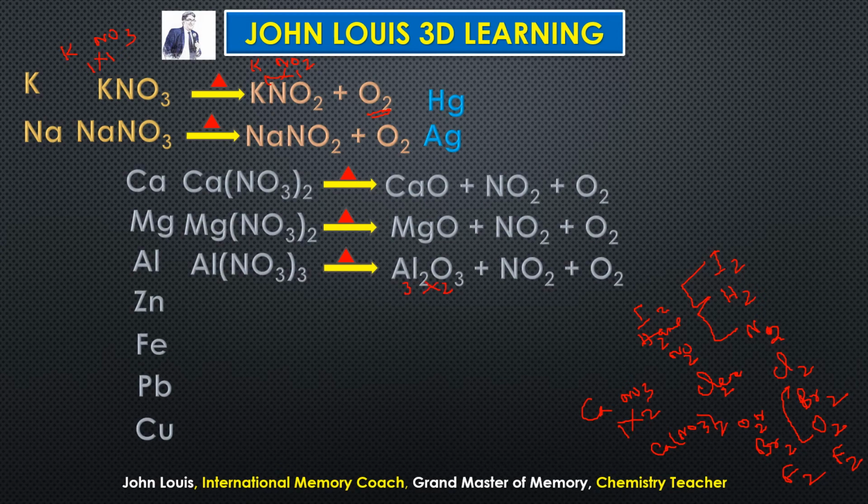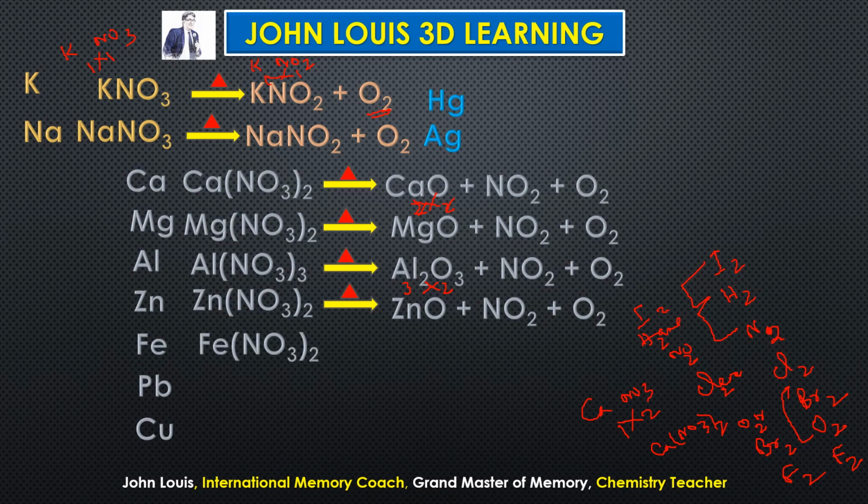For magnesium and calcium, the valency of calcium and magnesium is 2, oxide also 2. Therefore they get cancelled, so you get CaO. Similarly for magnesium oxide you get MgO. Okay, so you should be able to write on your own. Zinc nitrate is then Zn(NO3)2. When it is heated, we get zinc oxide plus nitrogen dioxide plus oxygen.